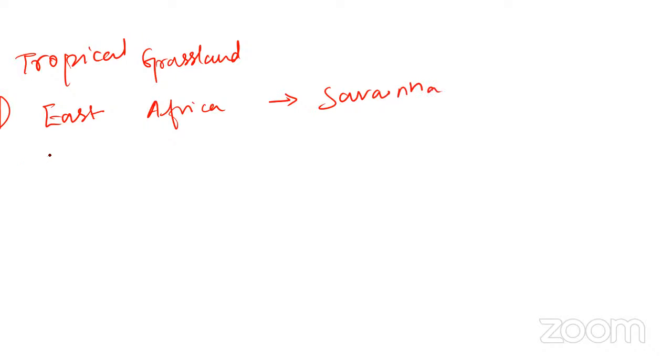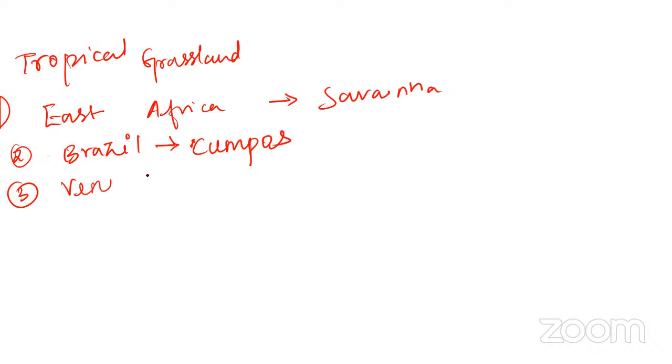Next is Brazil, okay? In Brazil, we can say it as campos, okay? And next is Venezuela. In Venezuela, it is known as llanos, okay? So that's it. So next is temperate grasslands.